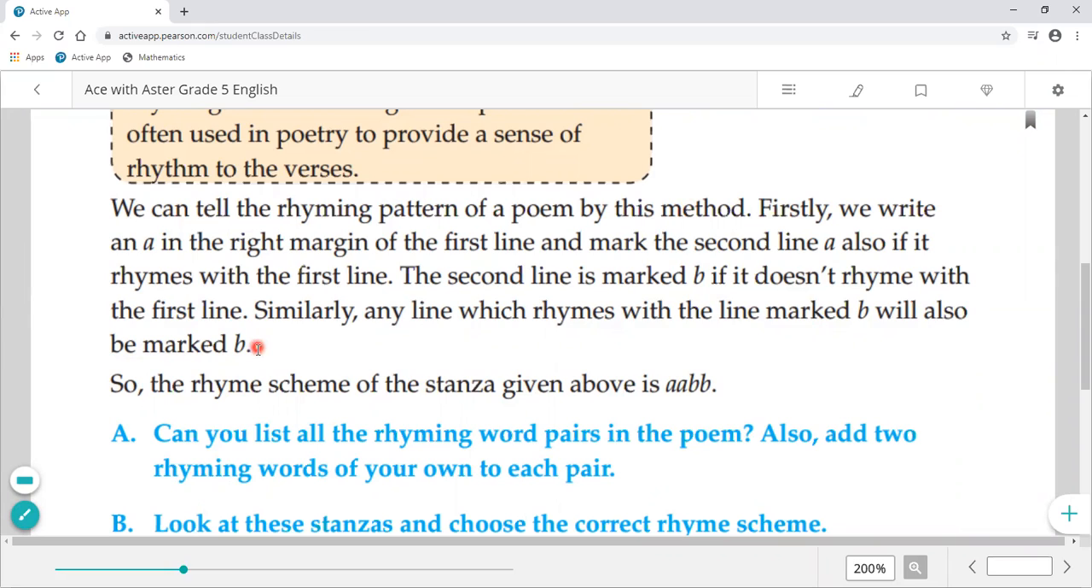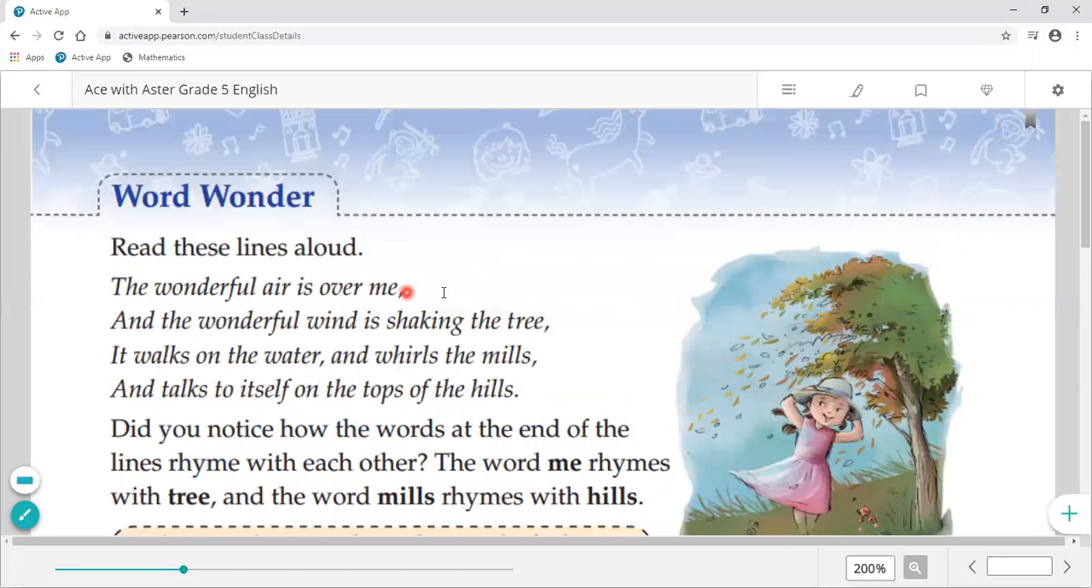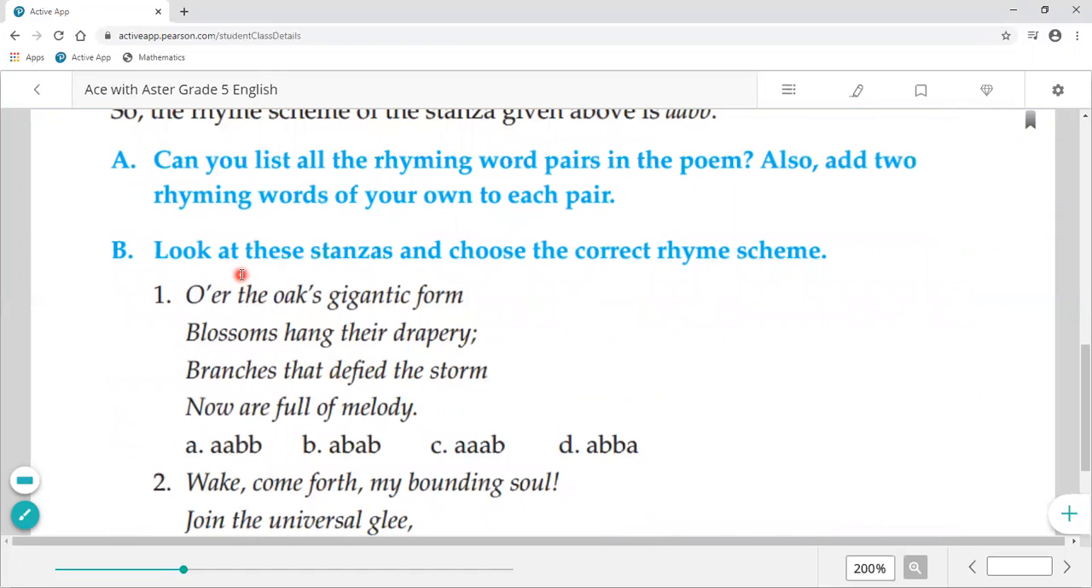As I have told you, if the sound is similar, we'll make it A mark, and if the second line is not similar with the first line, we'll make it B mark. So the rhyming scheme of the stanza given above is A, B.